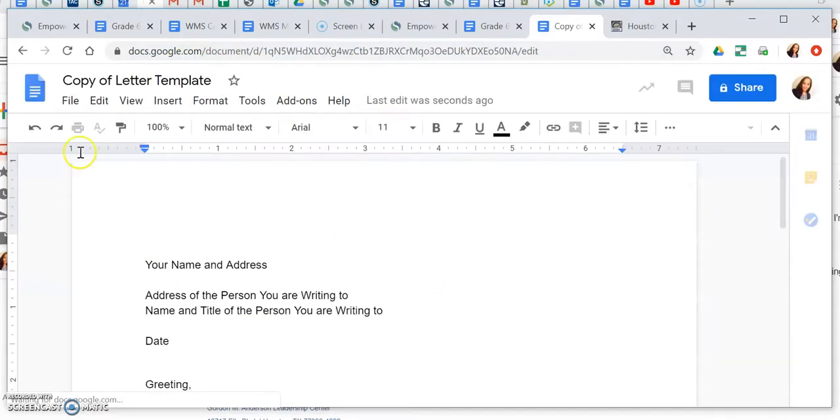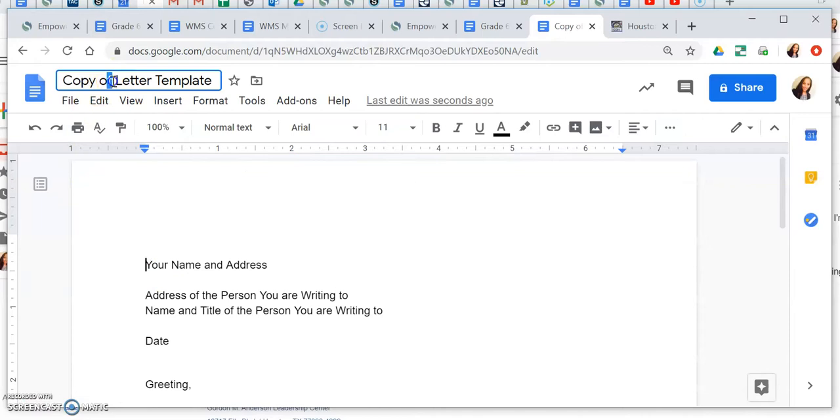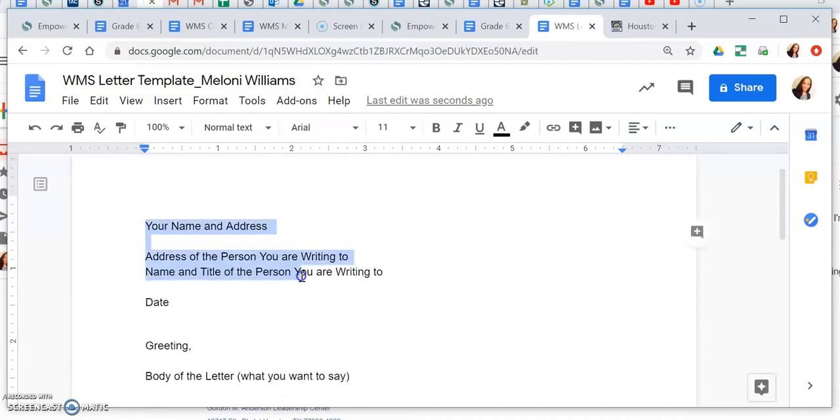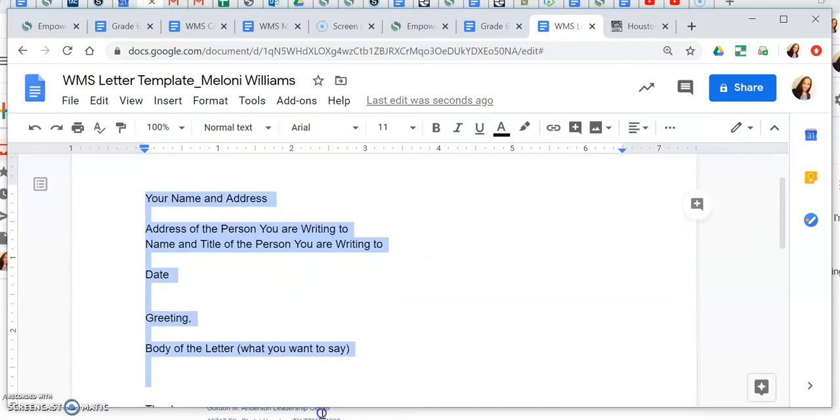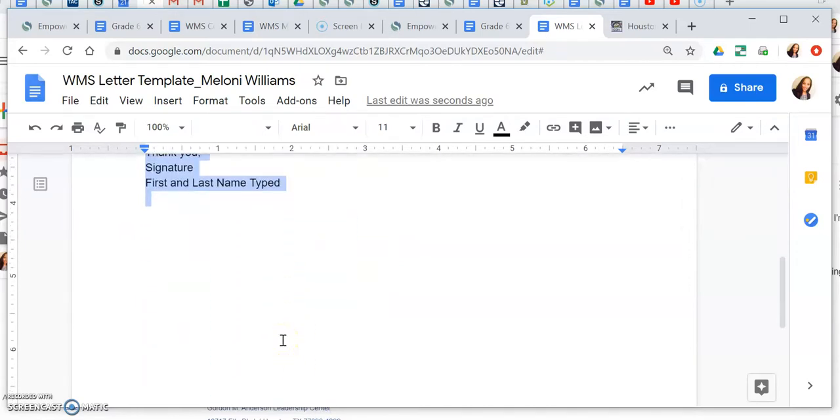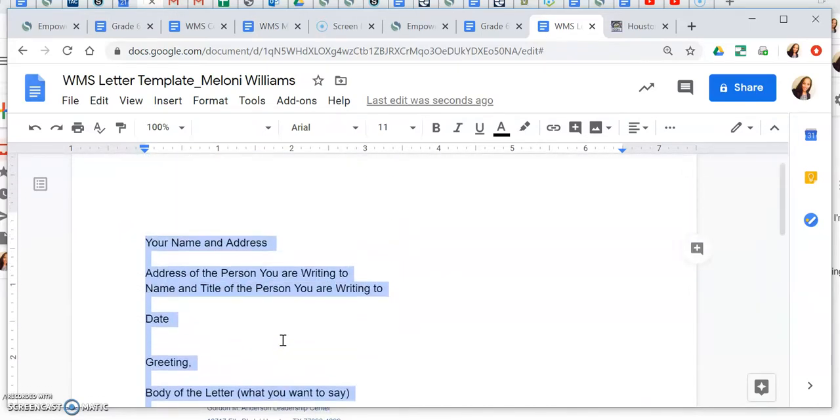You're going to do the same thing that you do always. When making a copy, you're going to change "copy of" to WMS for Wells Middle School. At the end of the assignment title, you're going to type an underscore and then type your name. Okay. And then this tells you all of the different things that you need to include in your letter so that it's formatted properly, right?